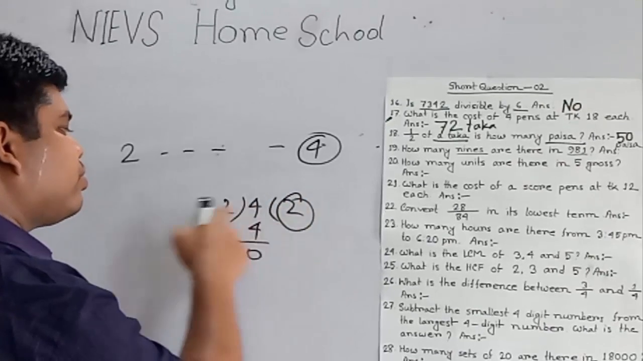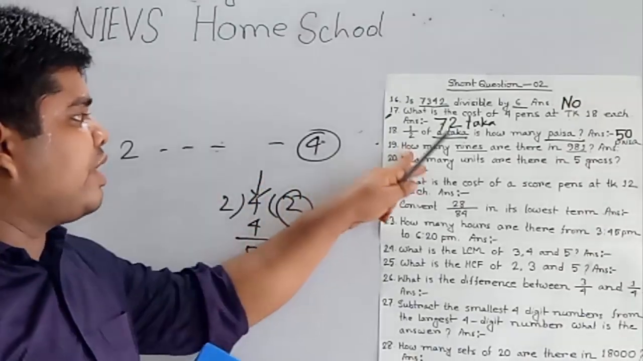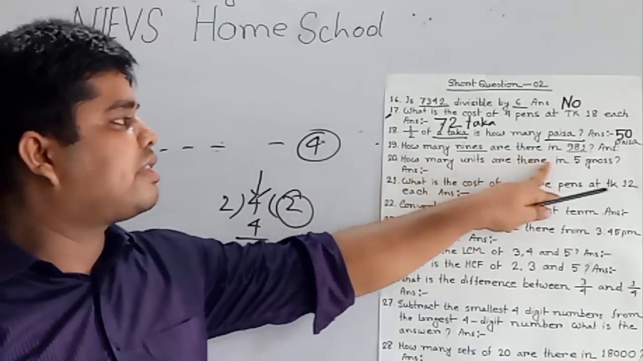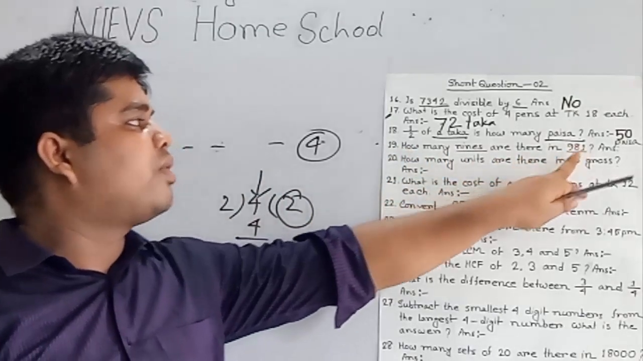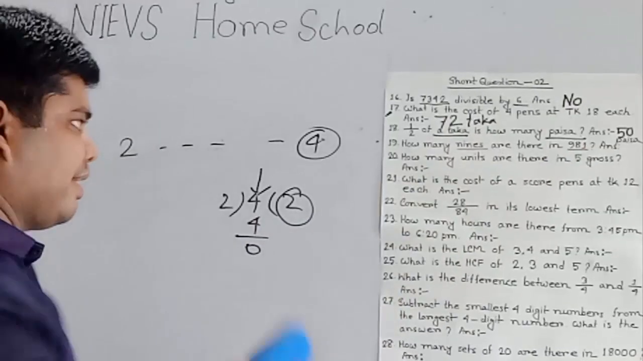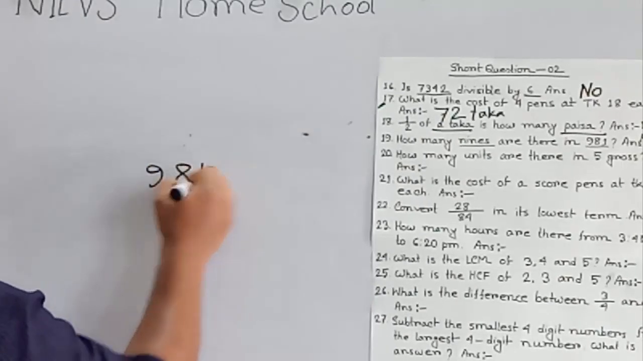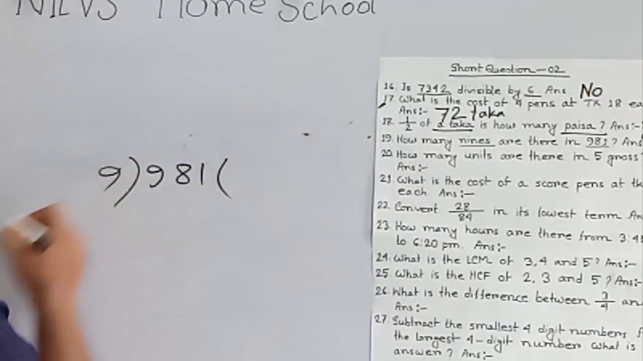There are 2 2's in 4. So just like this, we need to find how many 9's are there in 981. We divide this 981 by 9 and we get the answer. So 981 is the dividend and 9 is the divisor here.